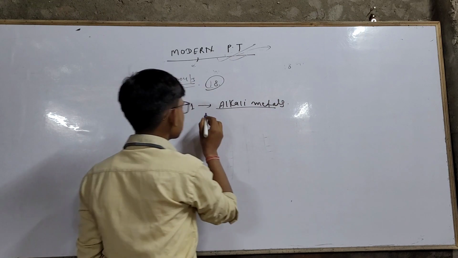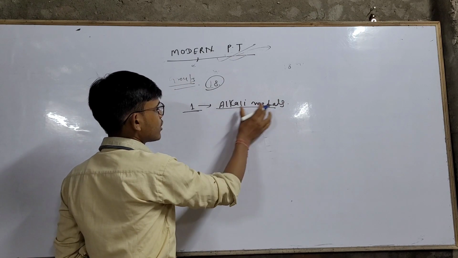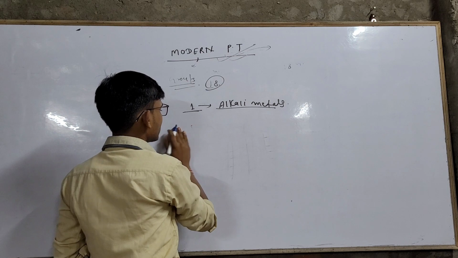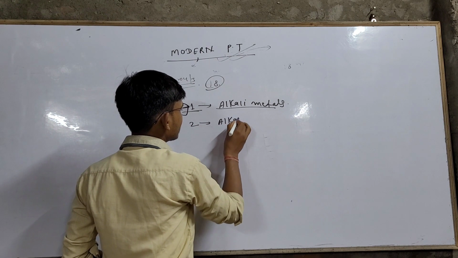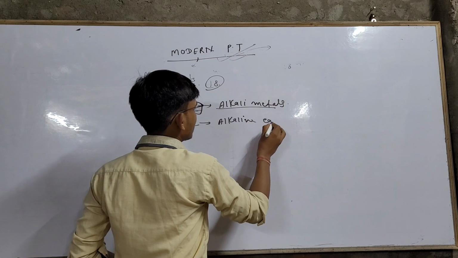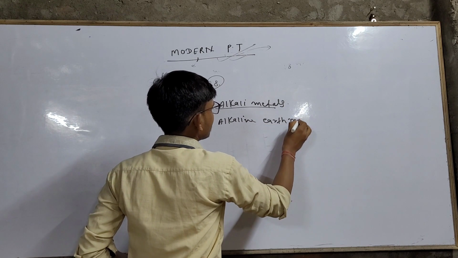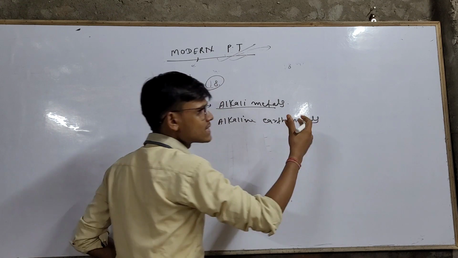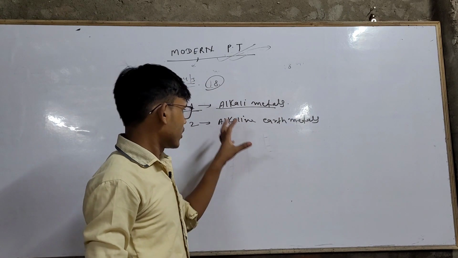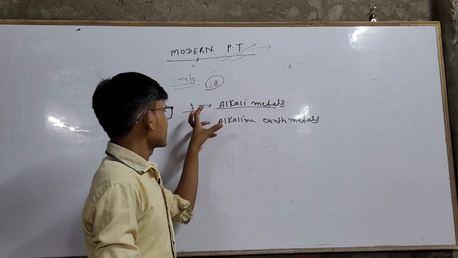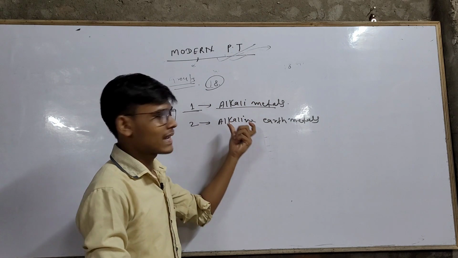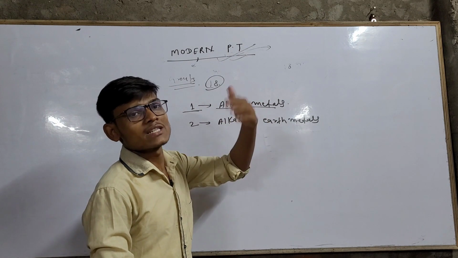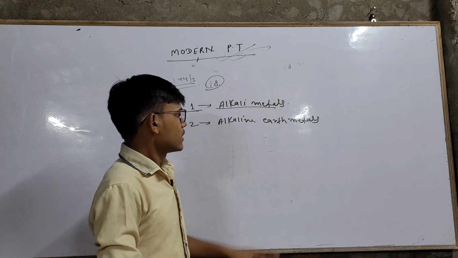Remember this point. The first group is known as alkali metals. Elements of the second group are called alkaline earth metals. We will talk about why elements of the first group are called alkali metals and why elements of the second group are called alkaline earth metals in later classes.